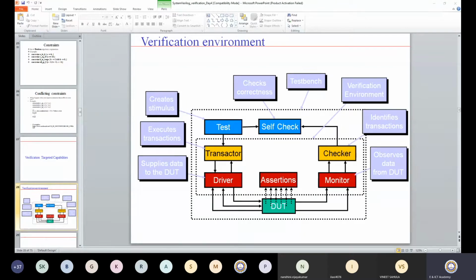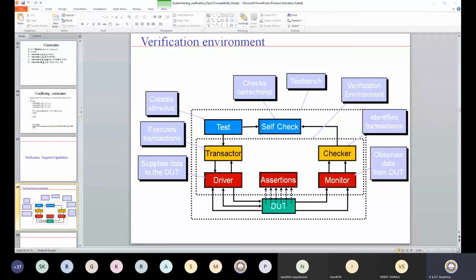Now the role of the monitor is simply that of a collector. Whatever is given as input by the driver, the resulting output is collected by the monitor through the DUT. For an adder, maybe you have provided some input combination; for this combination the output is generated, and that is collected by the monitor. So these two blocks, driver and monitor, are very important.